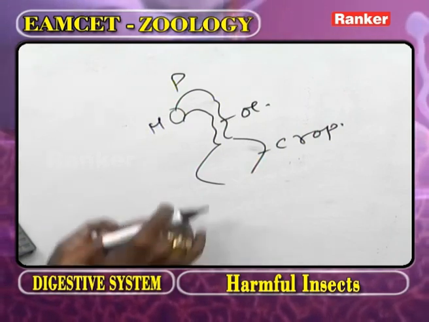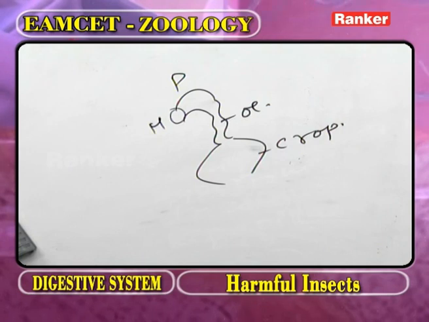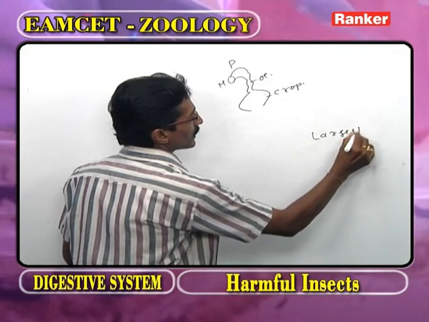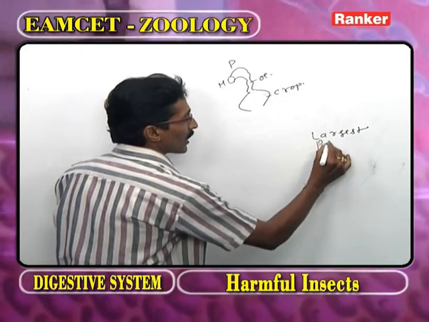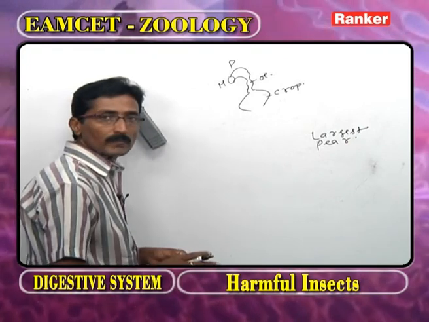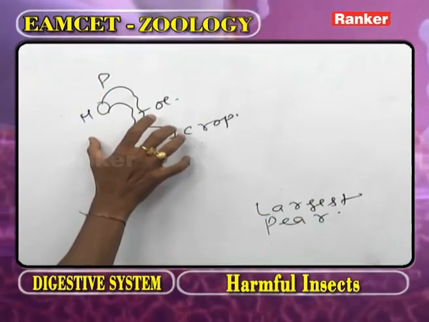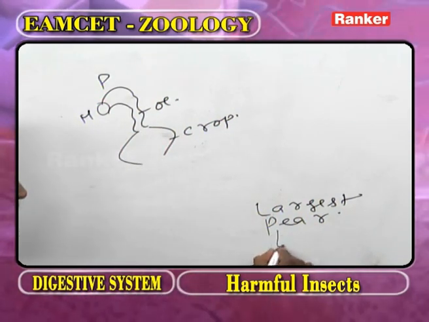Now, what are the questions regarding the foregut? In the alimentary canal, what is the largest part? The crop. What is the shape of the crop? Pear shape. Whenever food materials are absent in the crop, its walls are folded.